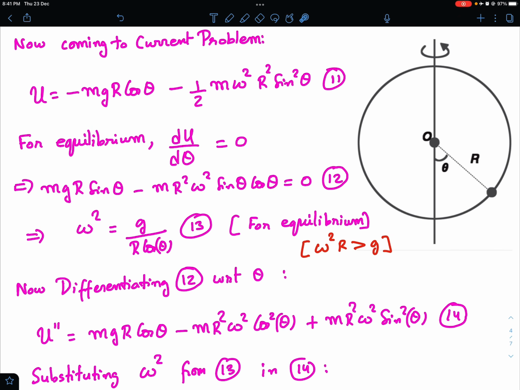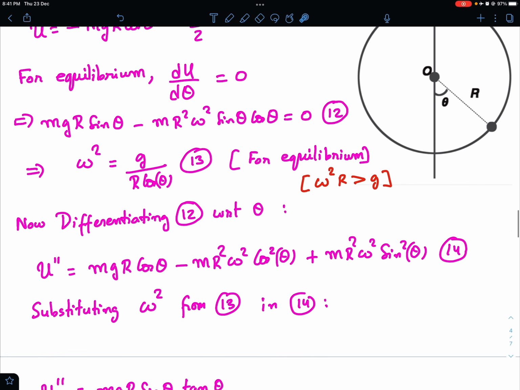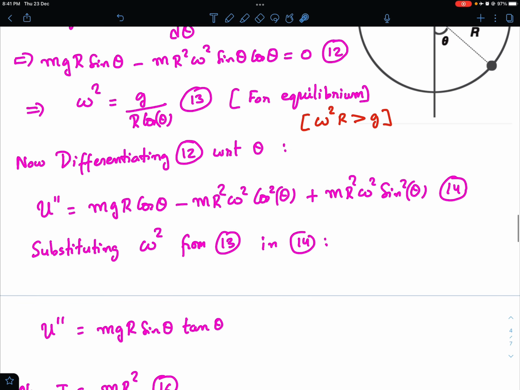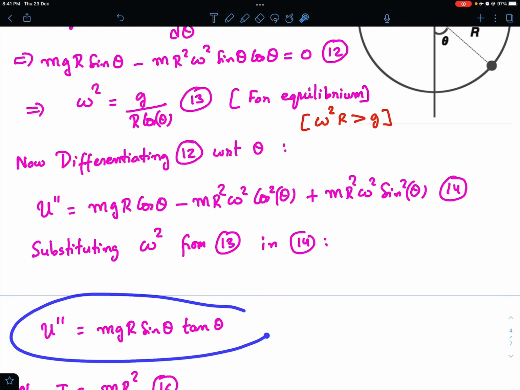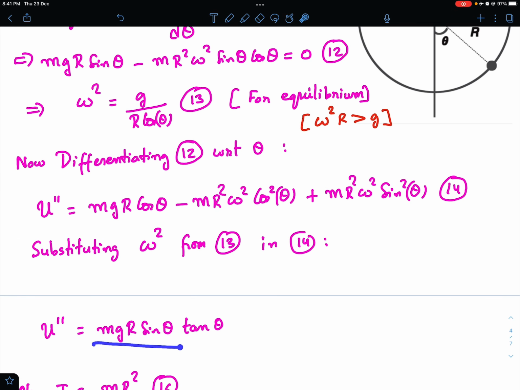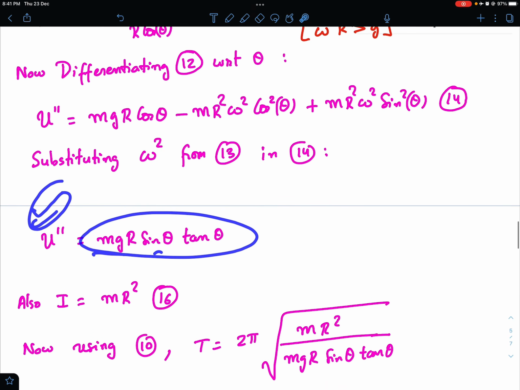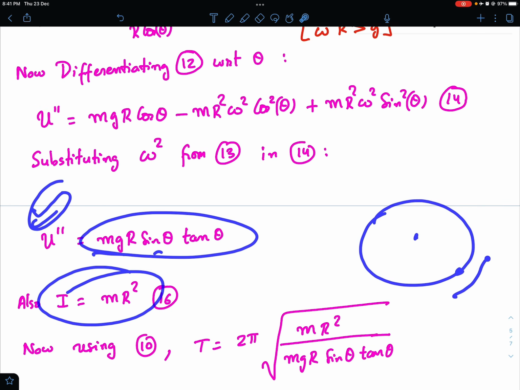Equation 14 is the second derivative, and now I can substitute omega square from equation 13. So put omega square is equal to g upon r cos theta in this. So this omega square you replace, and if you do that, the expression simplifies very nicely, and you get a neat value of u double dash as simply mgr sin theta tan theta. So this is our u double dash, and moment of inertia is of course mr square. So this bead is just rotating like this at a distance of r, so circle of radius r.